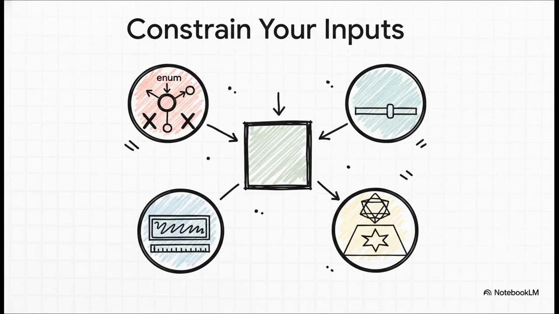And that specificity needs to apply to all your inputs. You should constrain everything. If you have a fixed set of choices, use enums, like for docs, code, data. That stops typos and invalid options cold. For numbers, set minimum and maximum values, and limit your string lengths to prevent abuse or buffer overflows. Seriously, these constraints are your first line of defense.